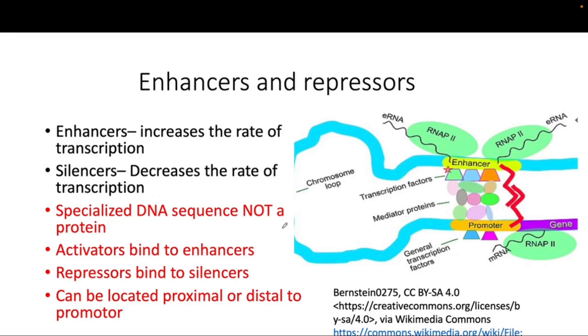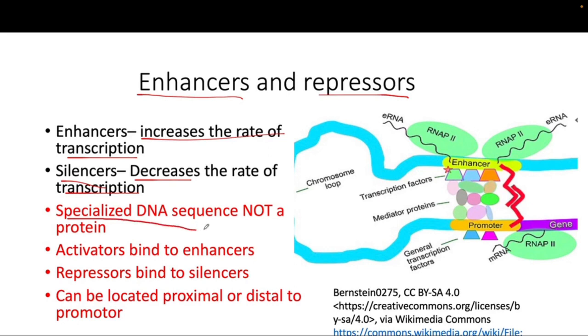Also, as I said, in DNA replication there are some initiator proteins present that aid in the process of replication. Similar to that concept, there are also some sequences called the enhancer and the silencer, and the names are very intuitive. You can easily guess what they do. An enhancer will increase the rate of transcription, and a silencer will decrease the rate of transcription. Again, these are specialized DNA sequences, not proteins.